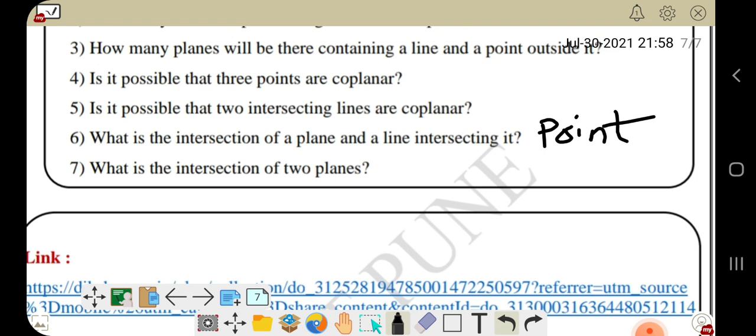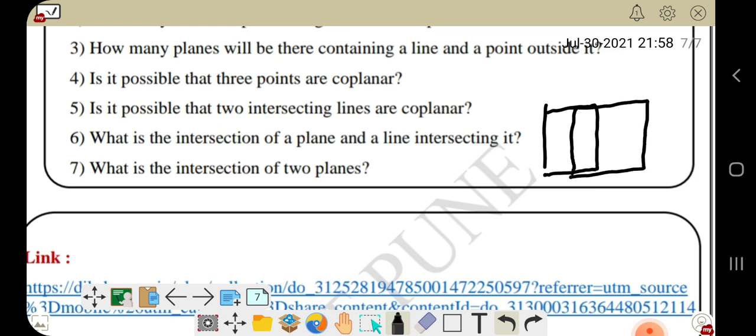The last question here is what is the intersection of two planes? If I draw a plane here, and then I intersect this plane by another plane, then I can see a line is there. That is the intersection. Common thing between these two planes is a line. So the answer is line.